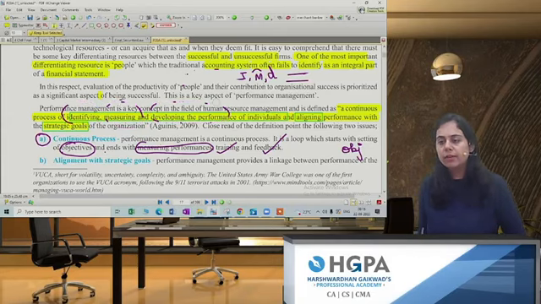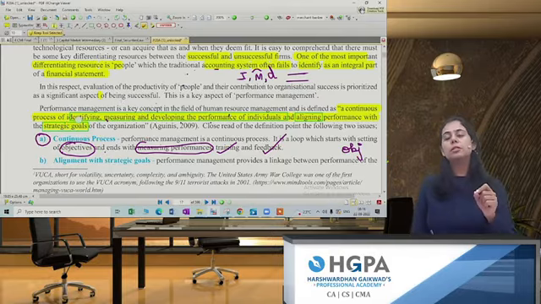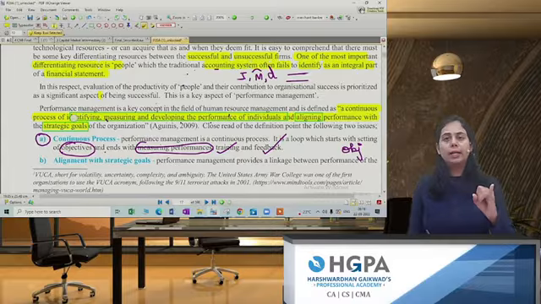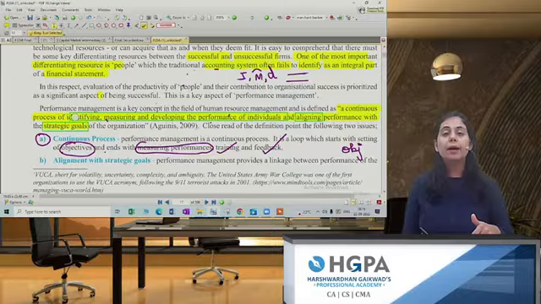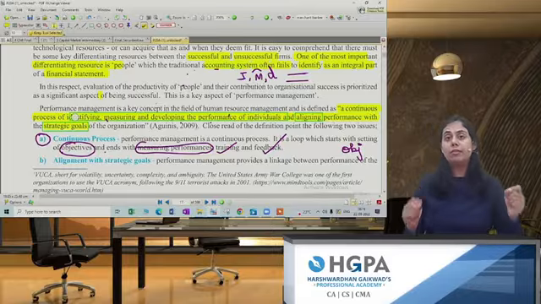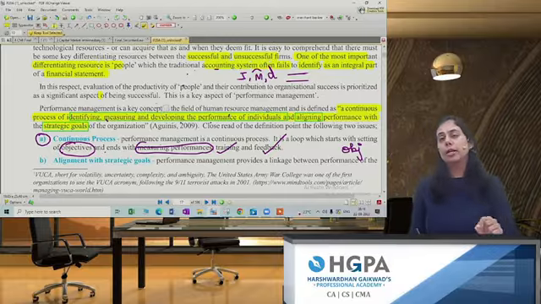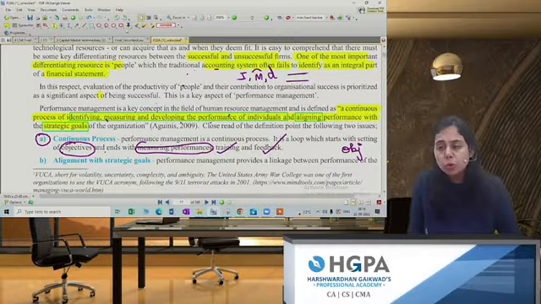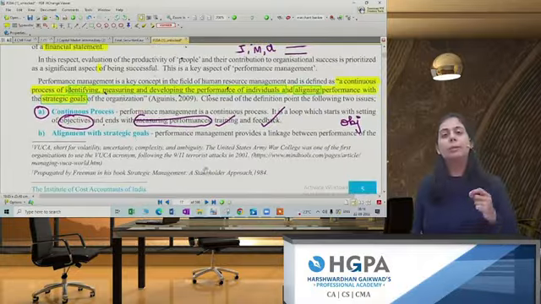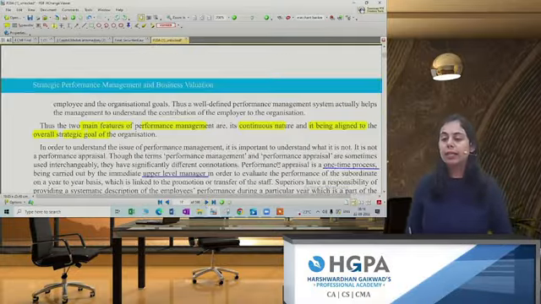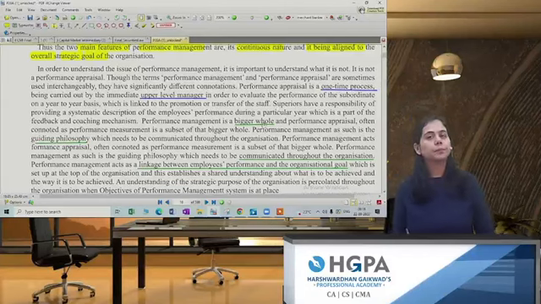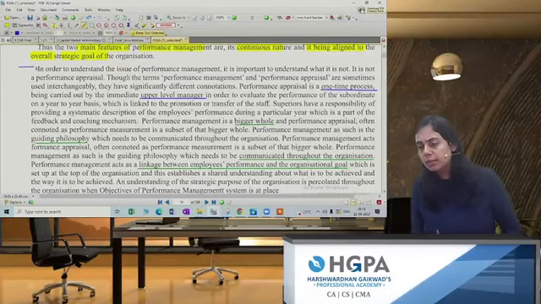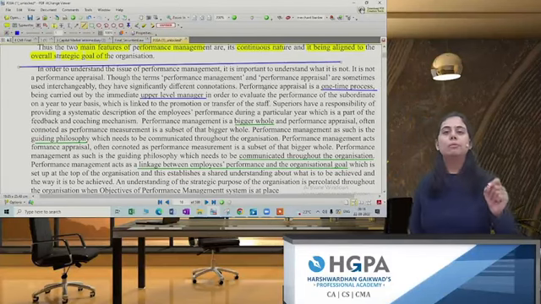The point which I have highlighted in yellow, let me read. What will be your definition for performance management? Always, performance management is a continuous process where we identify, second, we measure, third, we develop our performances. Why are we trying to develop? Because if there is any deviation, we need to develop and match it with what? Very important word, strategy. But how are we supposed to do it? The answer is this can be done by being continuous and by aligning it with the strategy. Is this clear? So here your answer for performance management comes to an end.